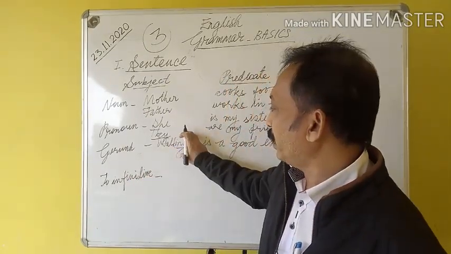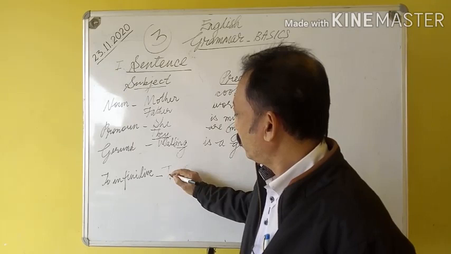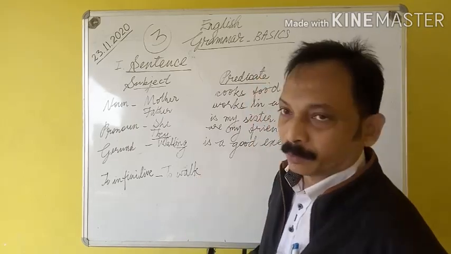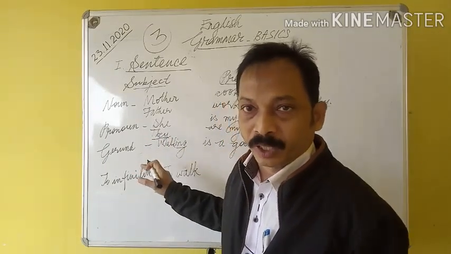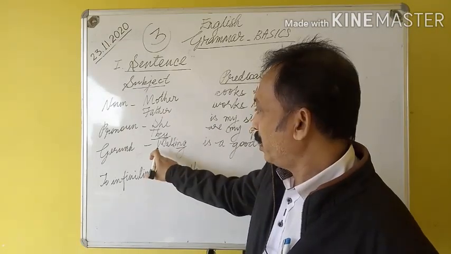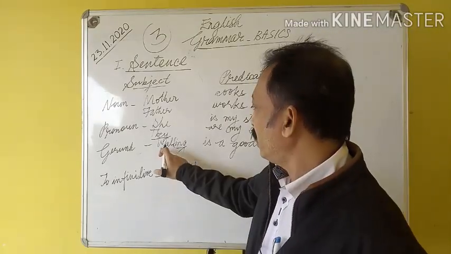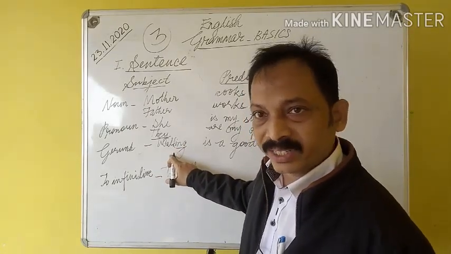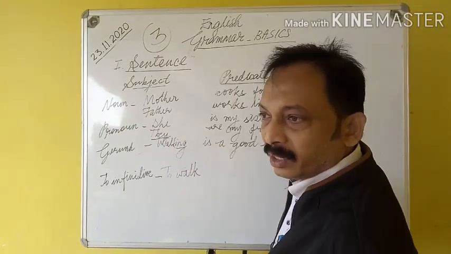Also the infinitive. You can change this walking into an infinitive. Walking, to walk. You add the preposition to and then you go for the plain verb. So, to walk. In this way, running. If I use running in place of walking, run, verb plus ing, I've made a gerund taking the word run. So it has become running. Running is a good exercise. Jog. Jogging is a good exercise. Eating. Eating is the gerund. Eating food on time is a good habit.